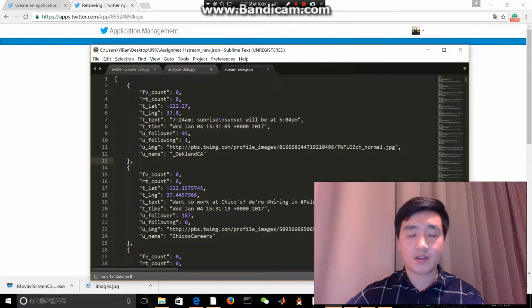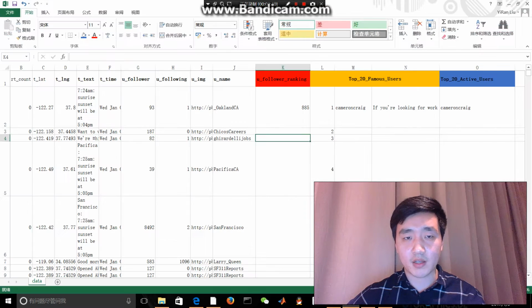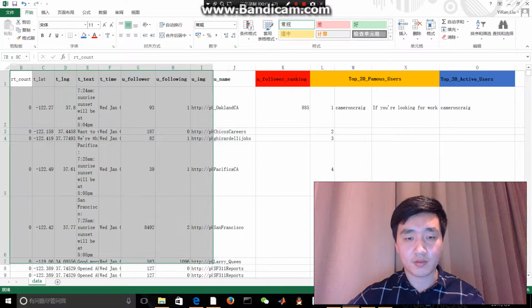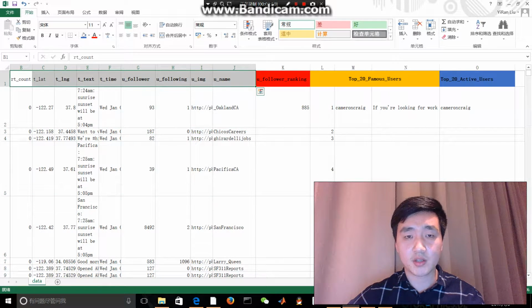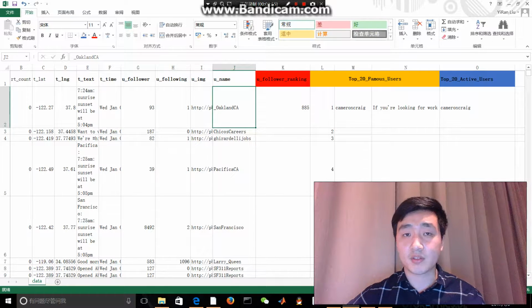However, I don't want to analyze the data using the JSON file. I want to transfer it to a CSV file and use some functions in Excel. So I use this code to open the JSON file and write it to a CSV file. After running this code, we get the CSV files here. As you can see, the first few columns are the original data I've crawled from Twitter. It's not analyzed. However, by using all this data, I can do a lot of interesting things.